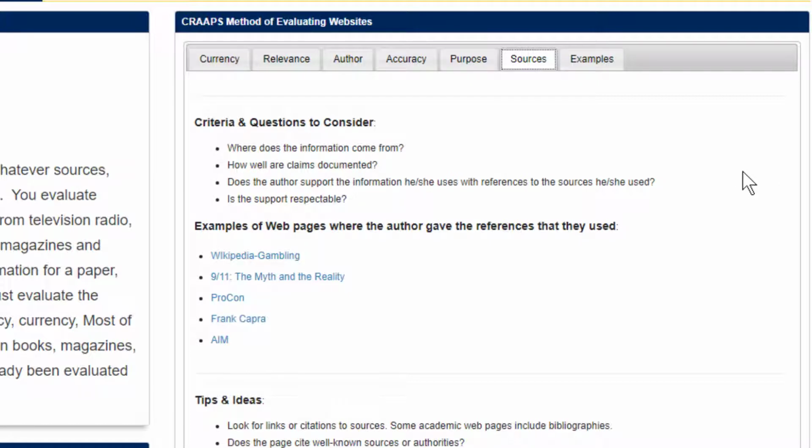Does the author of the web page indicate where they found their information? Now, one website that does that very well is Wikipedia. When you go to the bottom of an article in Wikipedia, it tells you exactly where every resource that they used came from. And that's a good thing. And there are other websites that do the same thing, but there's a lot of websites that don't give you any hint of where they got their information from.